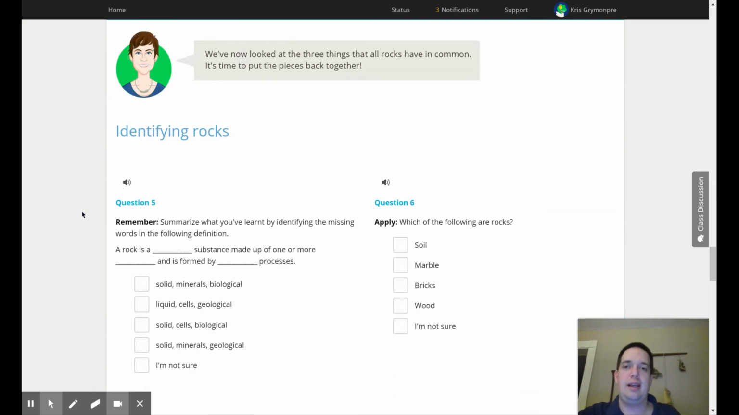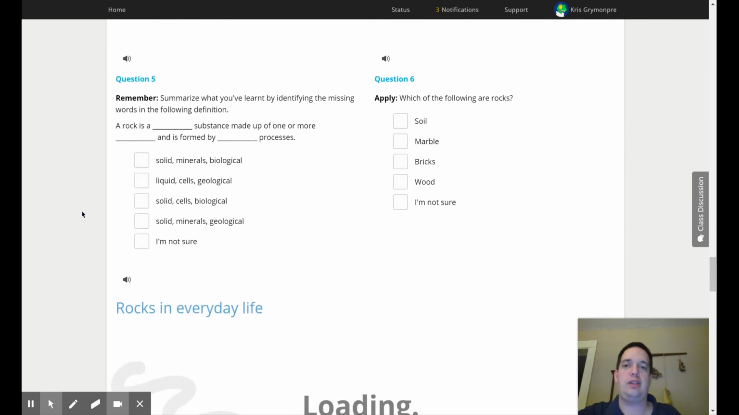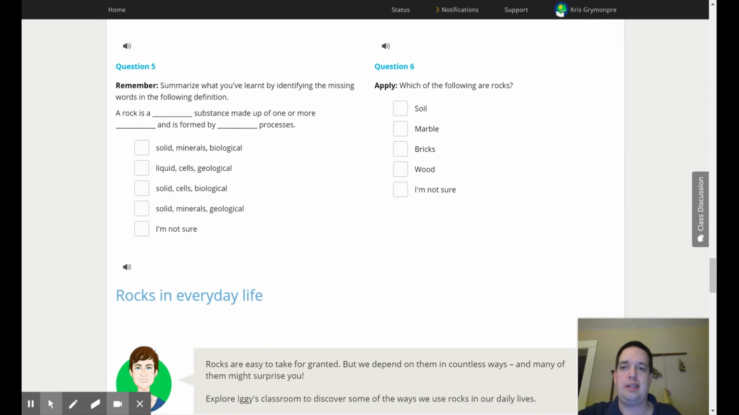Let's keep going. Now we've looked at all the three things that make rocks rocks. Now we're going to start identifying which things are rocks. So we have to summarize this. A rock is a blank substance made up of one or more blanks and is formed by blank processes. So these three words in each answer are going to go in here in that order. So is a rock a solid substance made up of one or more minerals and formed by biological processes? I don't know if that one sounds quite right. Find the answer that works.